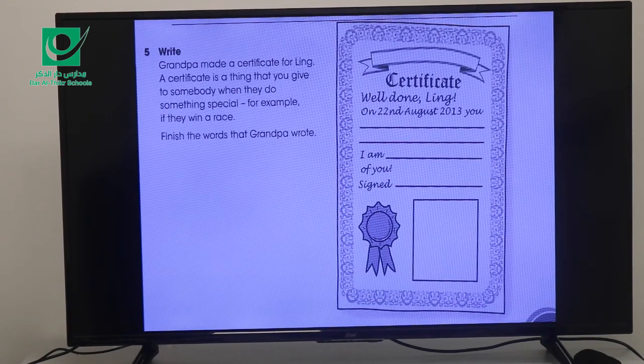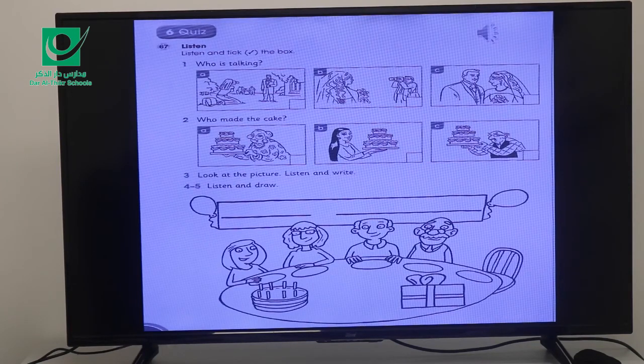Exercise number 5, grandpa made a certificate for Link. A certificate is a thing that you give to somebody when they do something special. For example, if they win a race. Finish the words with the grandpa wrote. Certificate, well done, Link. On the 22nd of August 2013, you climbed to the top of a mountain. I am really proud of you. Signed by grandpa. Yes.